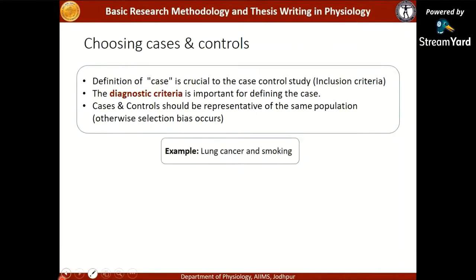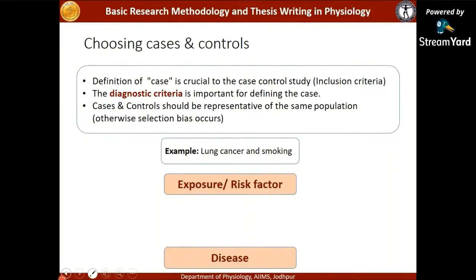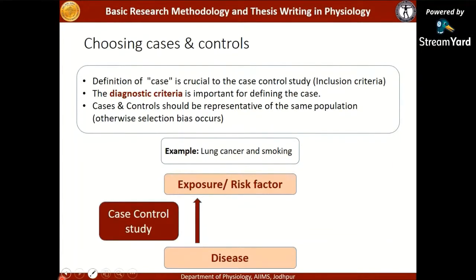Let us take the example of lung cancer and smoking. This is a very age-old example. We start from the disease. The lung cancer has already occurred. Cases with lung cancer are recruited and controls without lung cancer are recruited. Then they are asked questions about the exposure. That is, this is going back in time, and this is a case control study design.